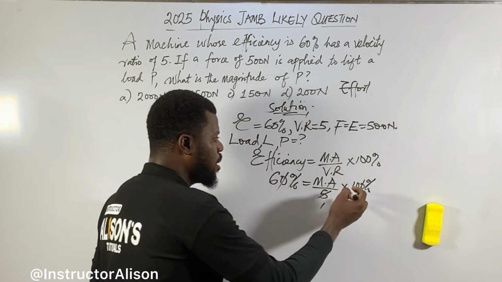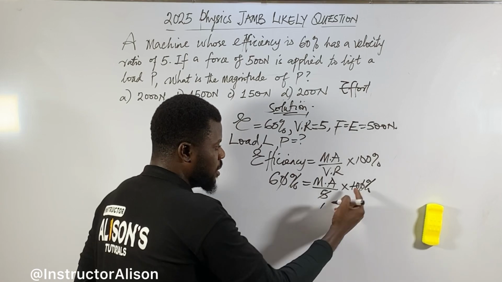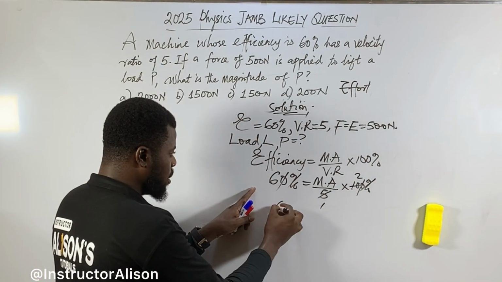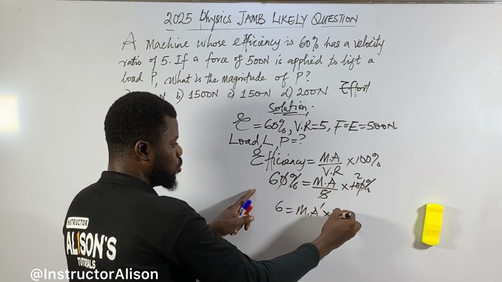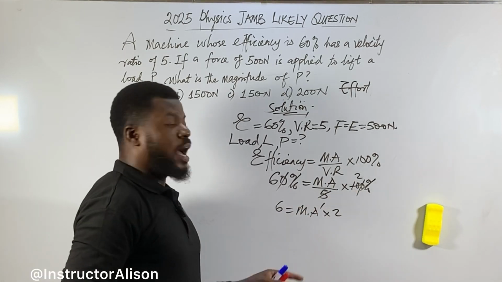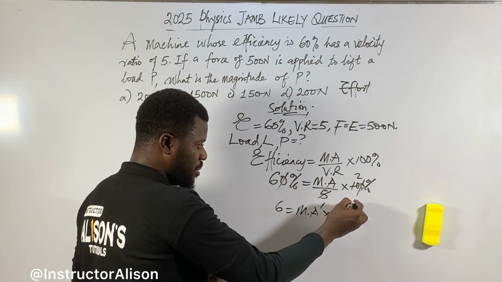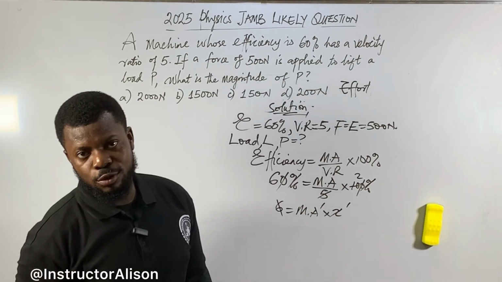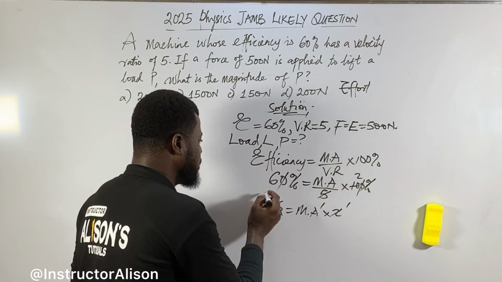2 times. You sabi book o. So if 5 go into itself 1, e go into 10, how many times? 2 times. Mark, what remains here is 6 equal to mechanical advantage times what remains here, 2. I can divide both sides by 2. I can still say, okay, since this one cancels this one, 2 go into itself how many times? 1. If 2 go into 6, how many times? 3 times. Put the 3 here.